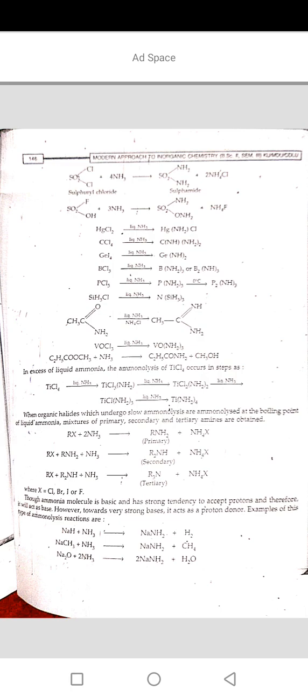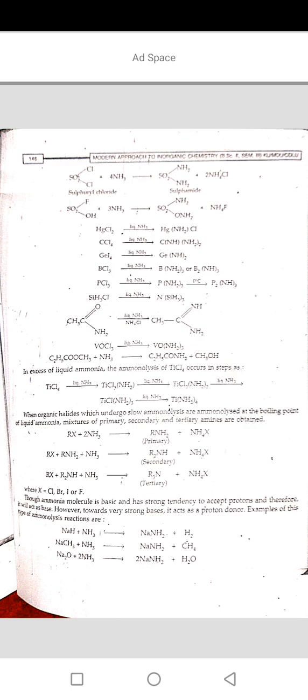as follows. TiCl4 changes, in the presence of liquid ammonia, into TiCl3(NH2). Then it changes into TiCl2(NH2)2 and then TiCl(NH2)3 and at last Ti(NH2)4. When organic halides which undergo slow ammonolysis are ammonolyzed at the boiling point of liquid ammonia, a mixture of primary, secondary and tertiary amines is obtained.